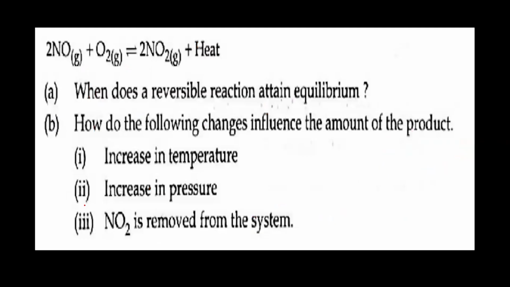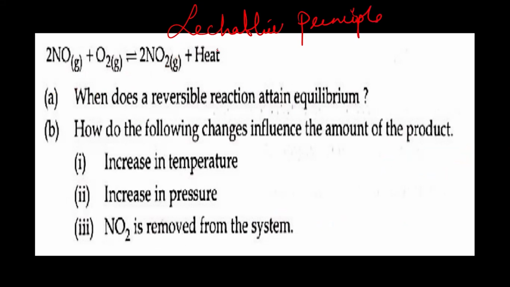This question: 2NO + O2 in equilibrium with 2NO2, and heat. When you see the question, you must understand which principle it is from. Le Chatelier's principle. Now let us move to the question. When does a reversible reaction attain equilibrium? This is a reversible reaction, right? Both forward reaction and backward reaction are taking place. Then when does it attain equilibrium?